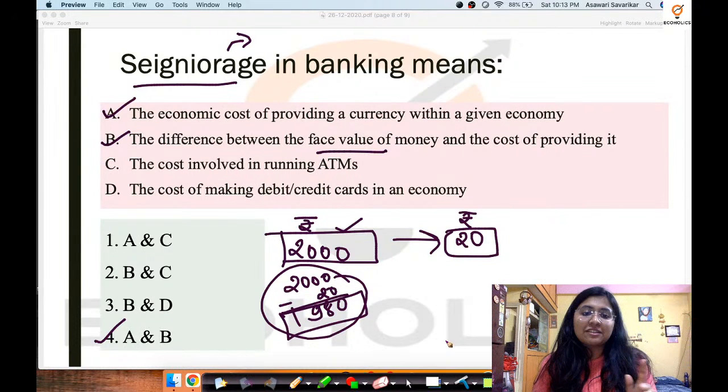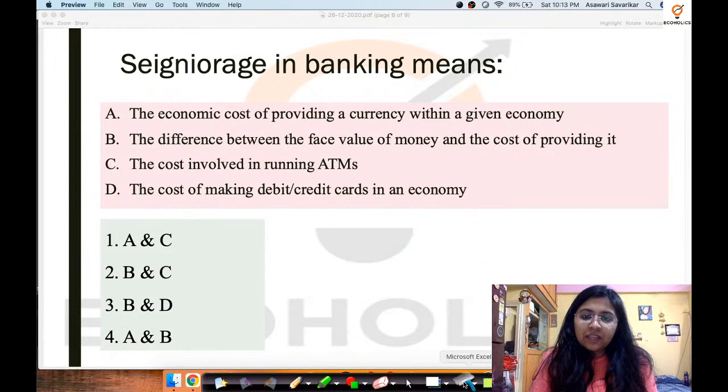Okay, so the aim of all the discussions is not to judge who has given the correct answer or who has given the wrong answer, but also to make sure to give you the basic concepts of each of the terms and each of the questions that we actually discuss about. Now let us move forward.